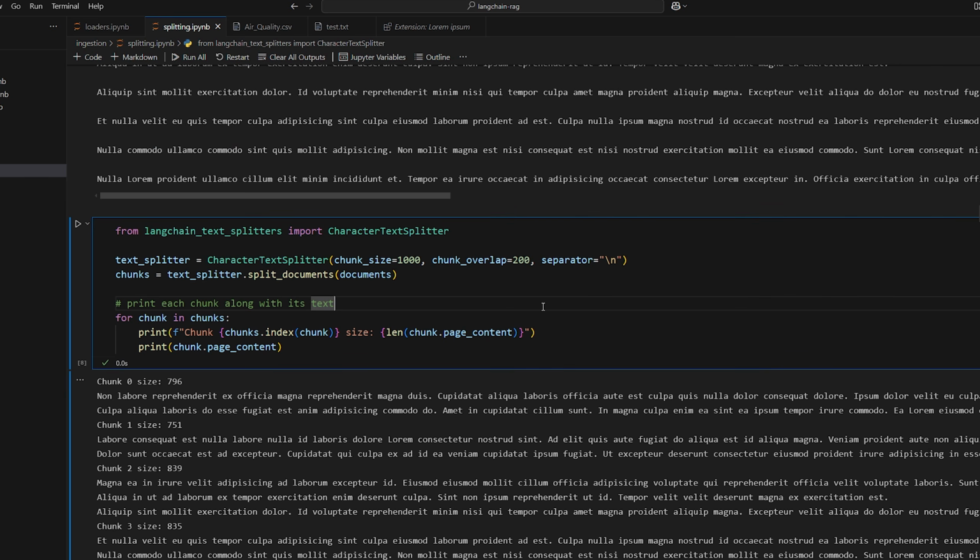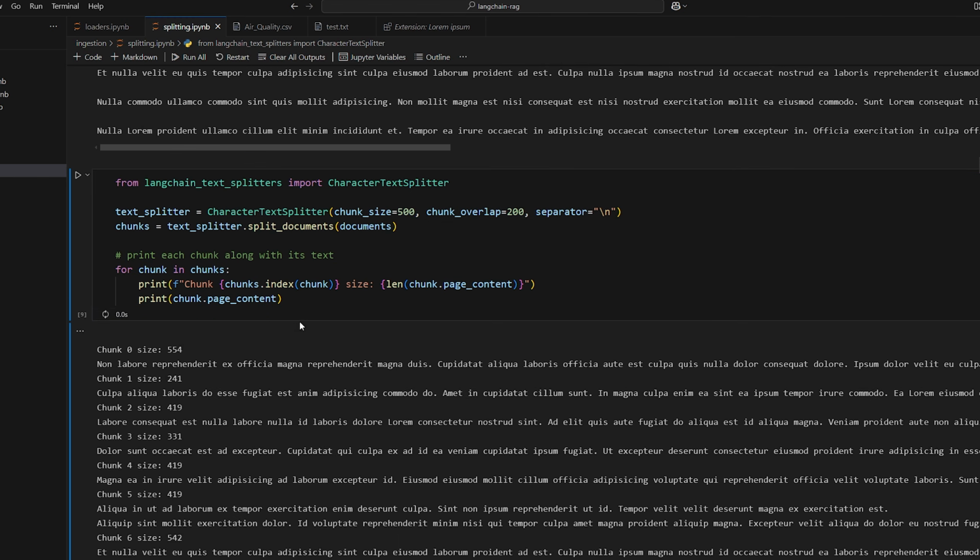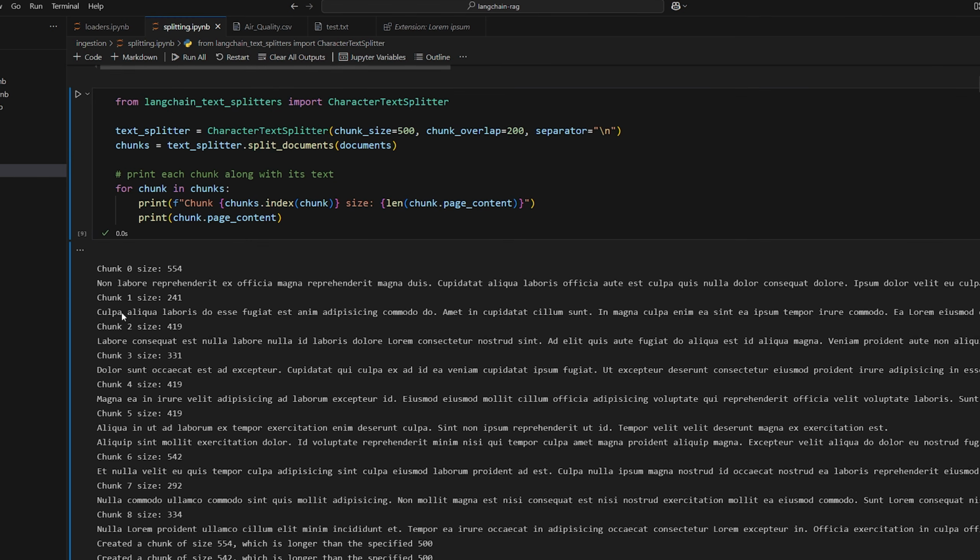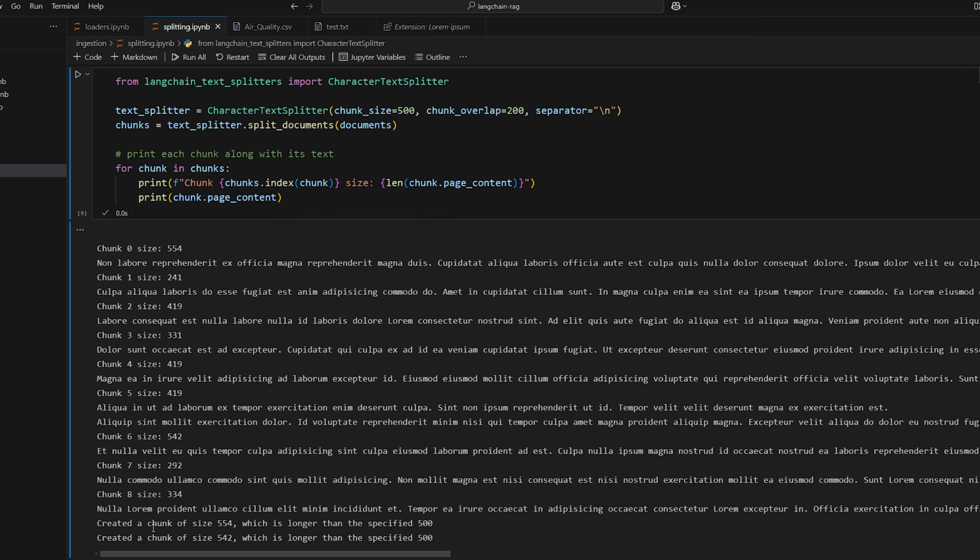That one is better because it's able to break up the documents based on a couple of different characters, not just a single character. So for example, an issue that we have with the character text splitter is if you want smaller chunk sizes, just as an example here, if we run this now, we see that we have more chunks, right, because they're smaller now. But once we get to the end, it says created a chunk of size 554, which is longer than the specified 500, says it twice.